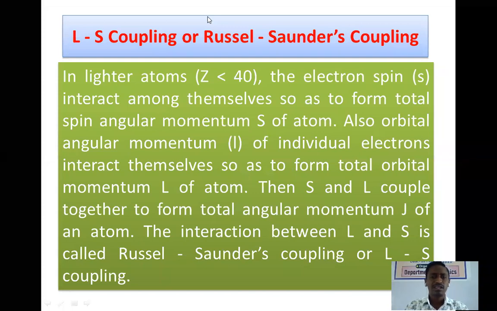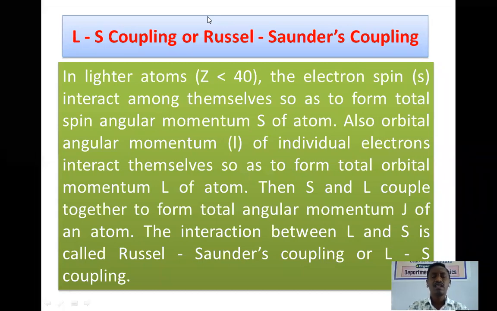Also, in lighter atoms, the orbital angular momenta small l of individual electrons again interact among themselves so as to form the total orbital angular momentum of the atom, that is capital L.